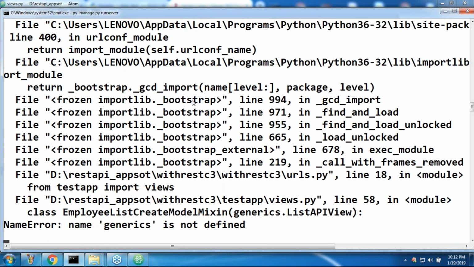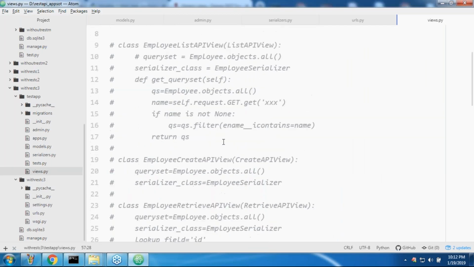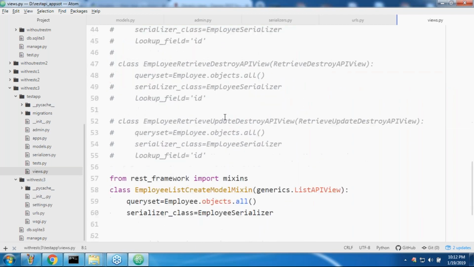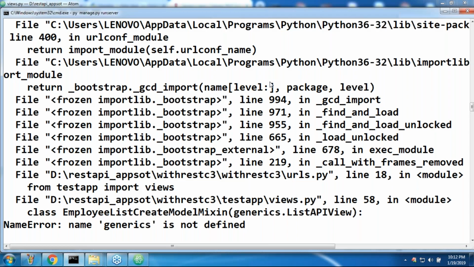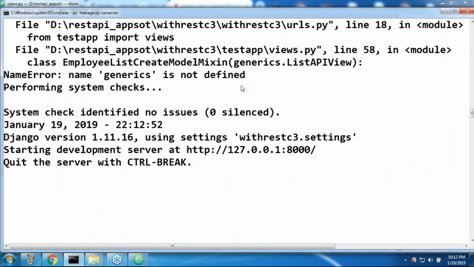No name generics is not defined. Employee create model mixin generics dot. Can you please observe? Am I commented? Generics are related. Have you observed? From REST framework dot generics I already took. That's why generics is not required. Directly I can use list API view. Don't worry, sir. Okay. I did an explicit import.